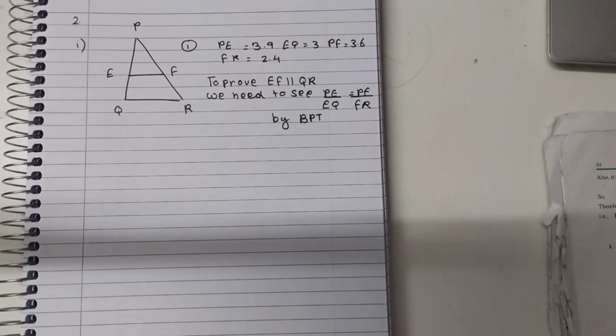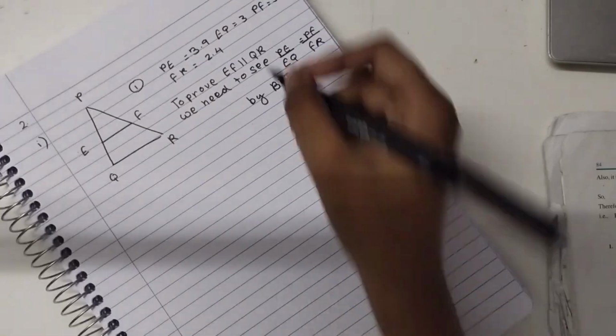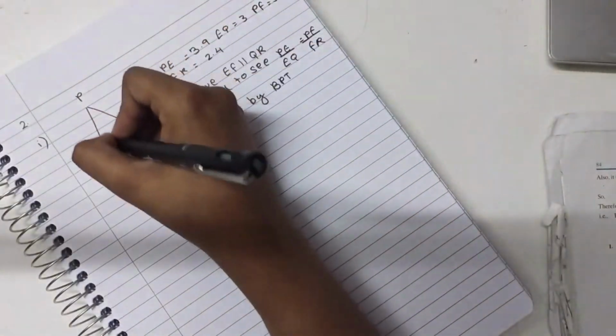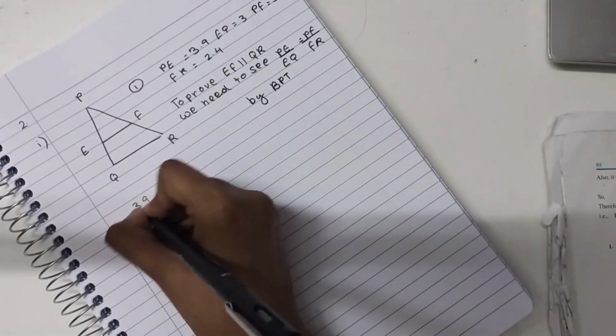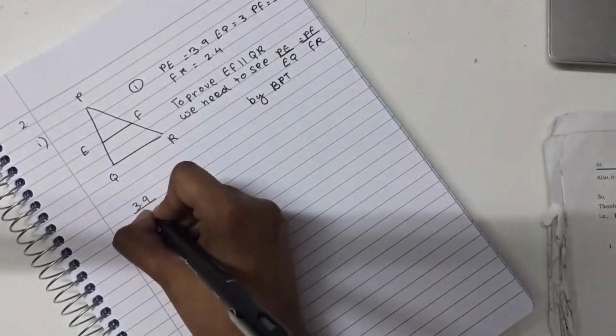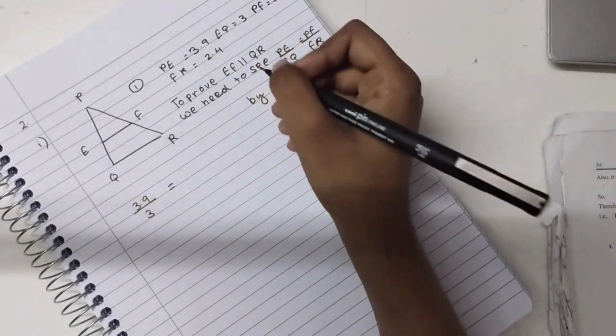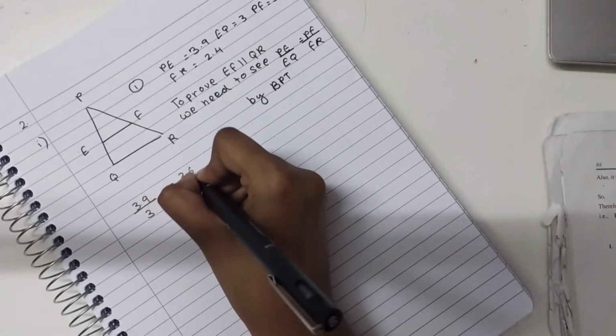In order to prove that EF is parallel to QR, we need to prove by BPT that PE by EQ is equal to PF by FR. Because if EF is parallel to QR, then EF divides the two sides of the triangle PQ and PR in equal ratios. So we're going to substitute these values here. PE, which is 3.9, by EQ, which is 3, needs to be equal to PF, which is 3.6, by FR, which is 2.4.